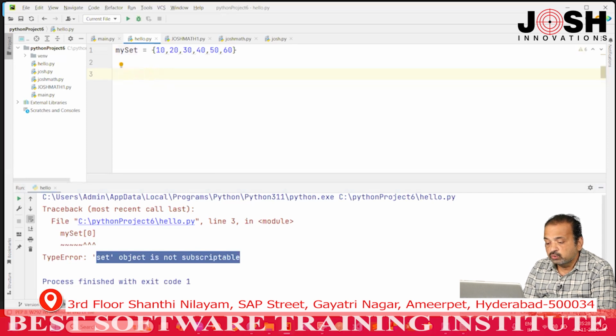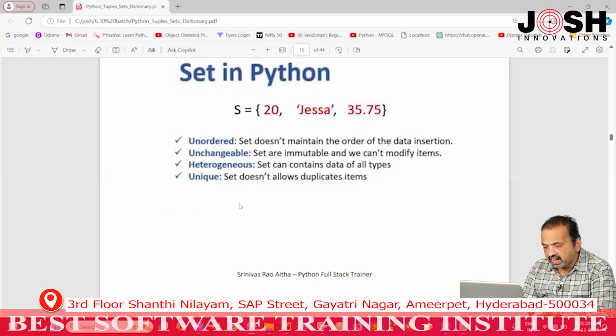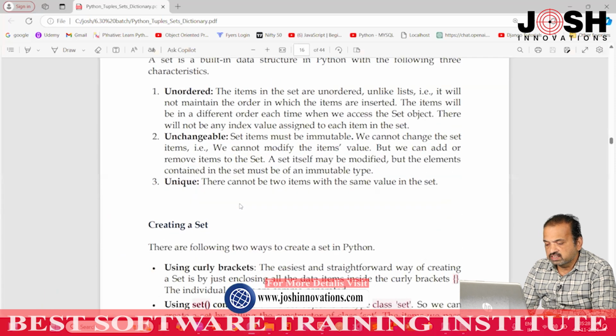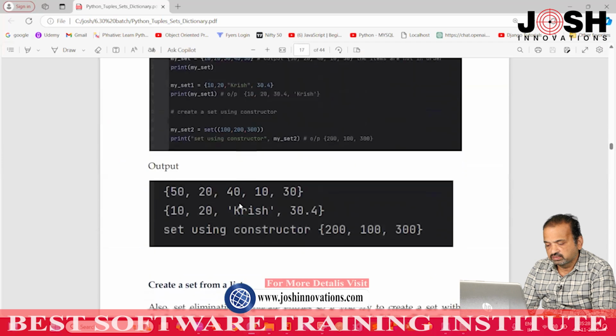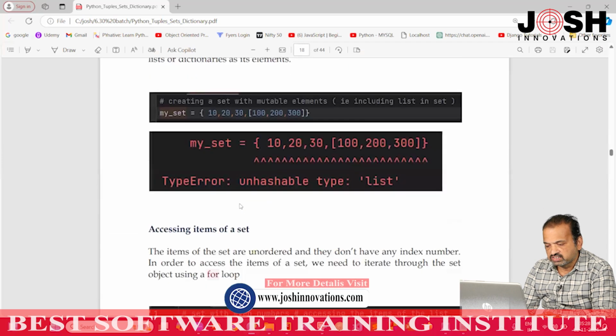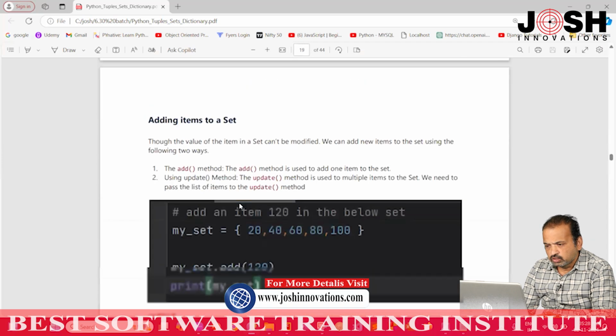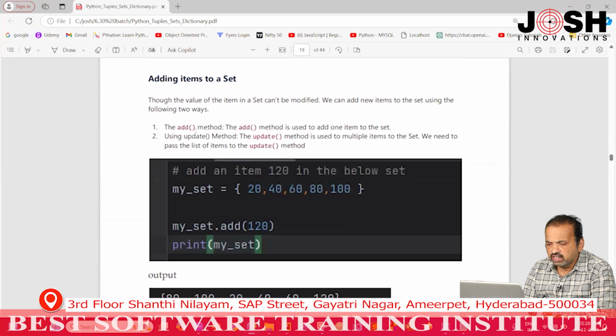Now, we will see how to add items to the set. It is immutable, but the thing is we can add items to the set. To add items to the set, there are two methods. One is the add method, and one is the update method.